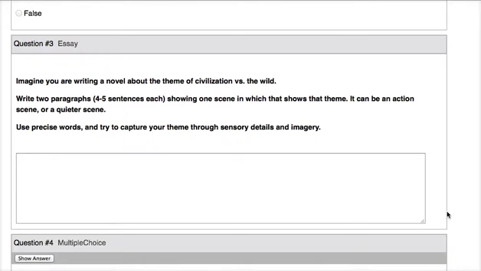So you're going to be writing 2 paragraphs, a scene from a novel having to do with civilization versus the wild. Okay, it's not about Buck here. It's a scene that you come up with all on your own. So that's what you need to do. If you still have a question on this, contact me. Yes, you have to write 2 paragraphs, not just 4 to 5 sentences altogether, but 4 to 5 sentences for each paragraph.